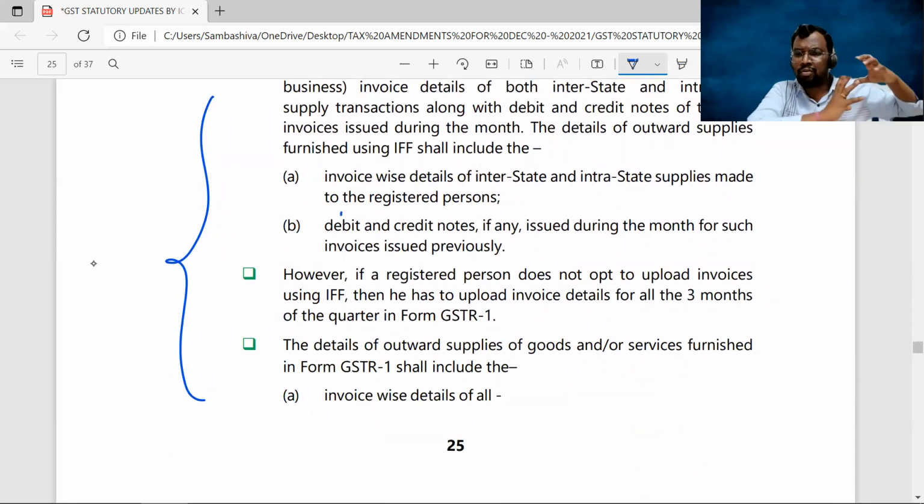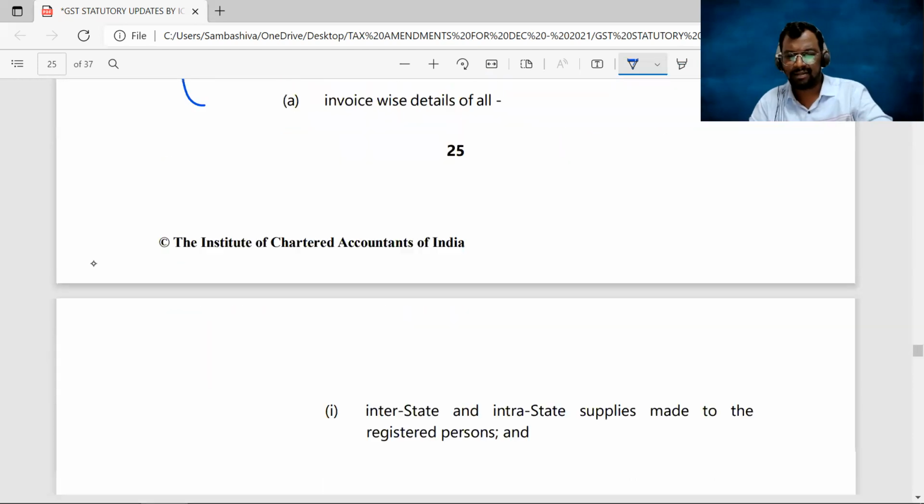No, I am not going through the IFF route. I would like to enter all the details of outward supplies once in a quarter in my GSTR1. There are no recipients pressurizing me for utilizing the IFF option. In that scenario, I can go with the GSTR1 of the quarter, sir. Again, in GSTR1, what are the details of invoices to be entered? Again, same. Invoice-wise details of all B2B transactions, intrastate and interstate, and invoice-wise details of all the debit notes and credit notes issued. These are all the common points which we have already learned in our regular classes, right, sir?